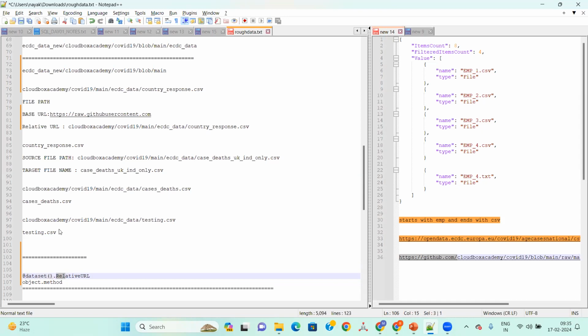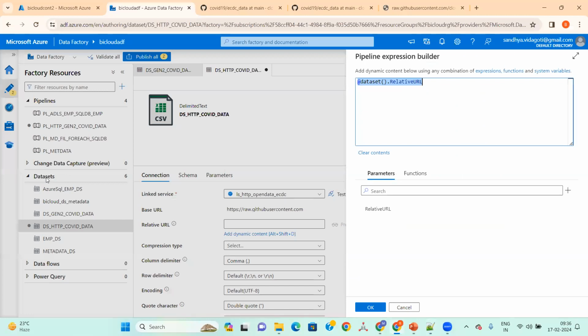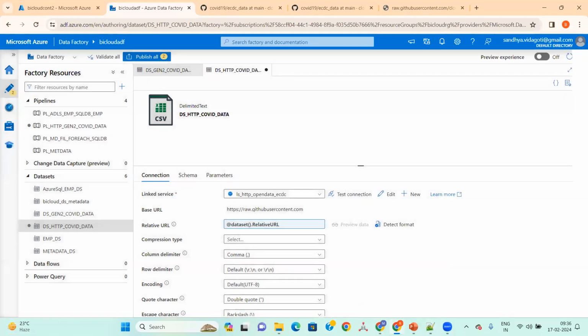So data set is an object, right? Yes. In the Java terminology, we call it the object data set. Relative URL is the work we are doing. Method means you want to execute that, right? Everywhere, if you talk about Java, .NET or anything, this is the base one: object dot method.